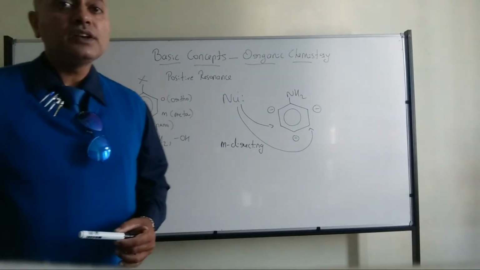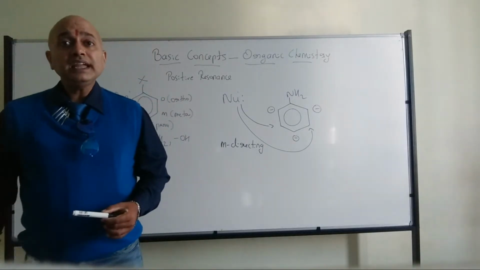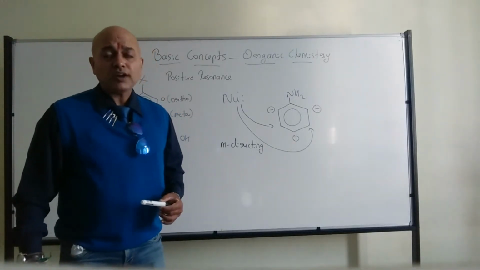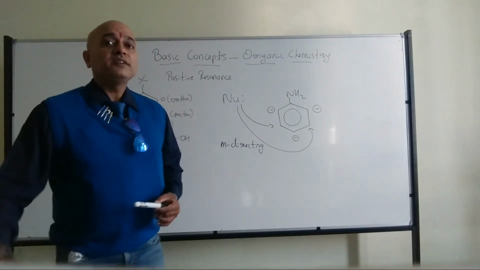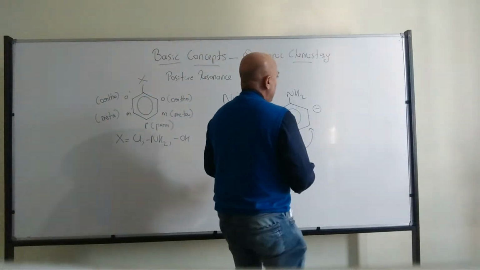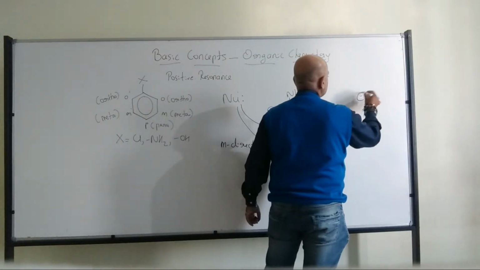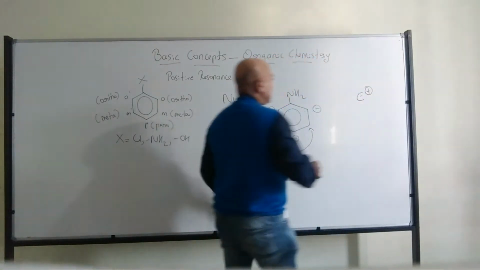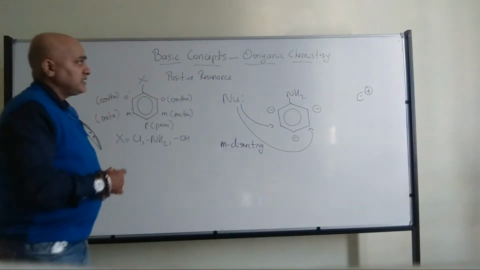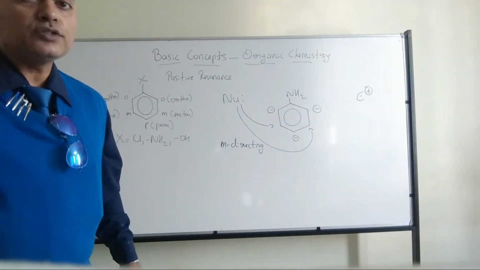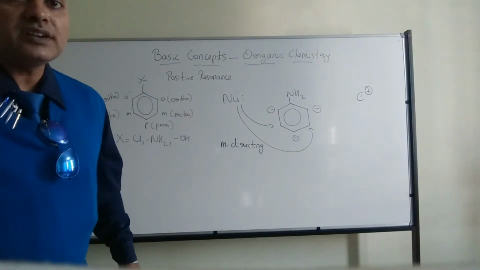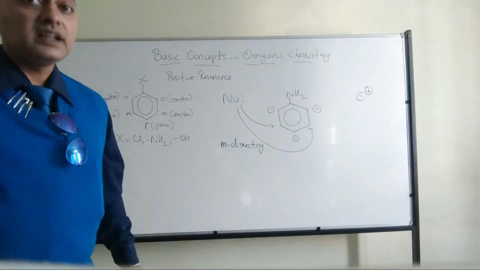Anyway, these things one by one you are going to study in organic chemical reactions, in hydrocarbons also. Fine. So now I have electrophiles.